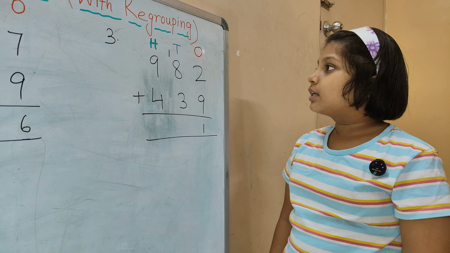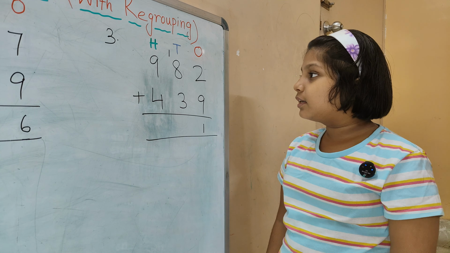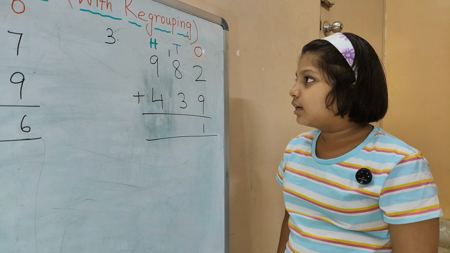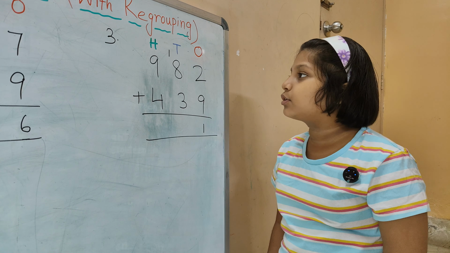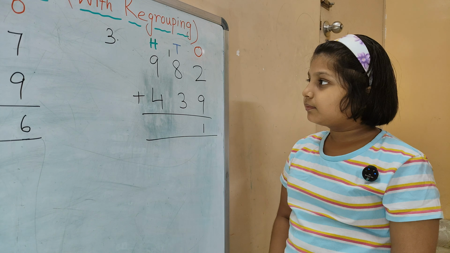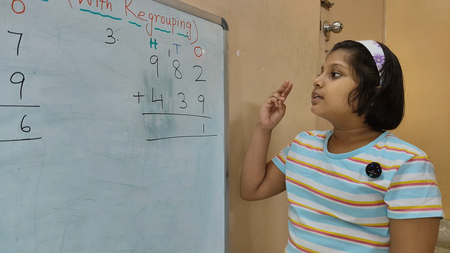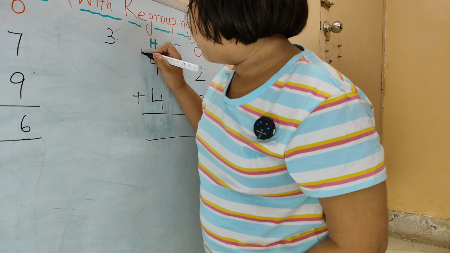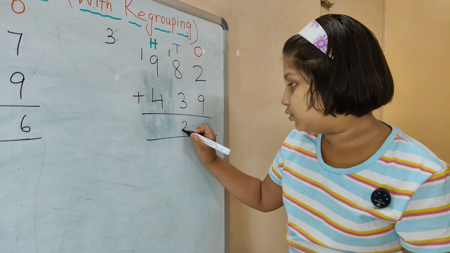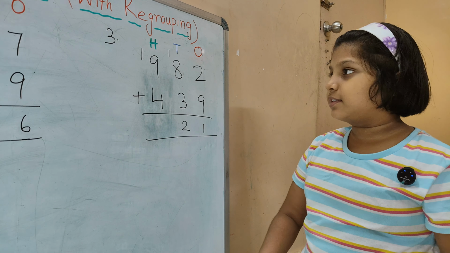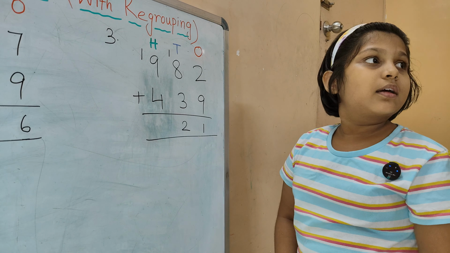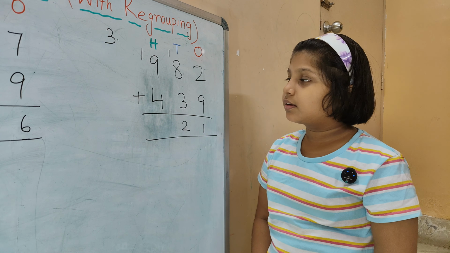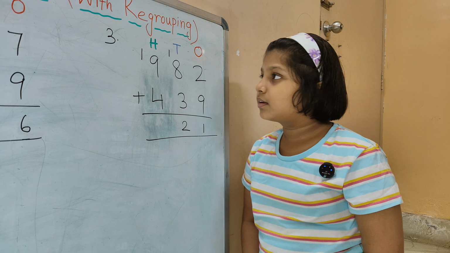The numbers given in the tens place are 8 tens and 3 tens, and the carryover is 1. 8, 9, 10, 11, 12. 12 tens. 2 in the tens place and the 1 is the carryover to the hundreds column.